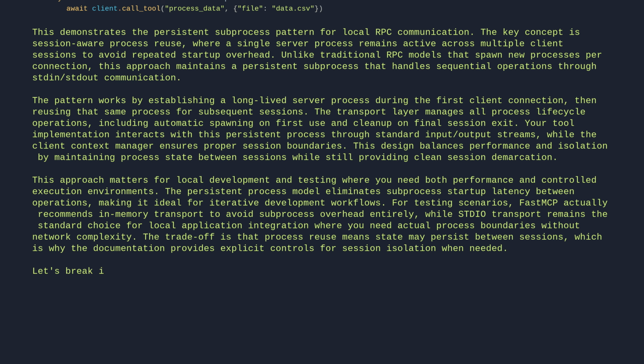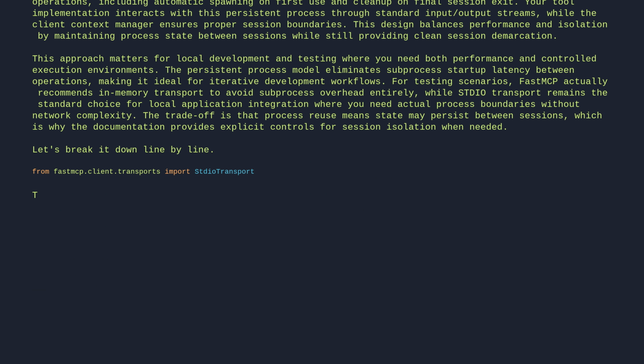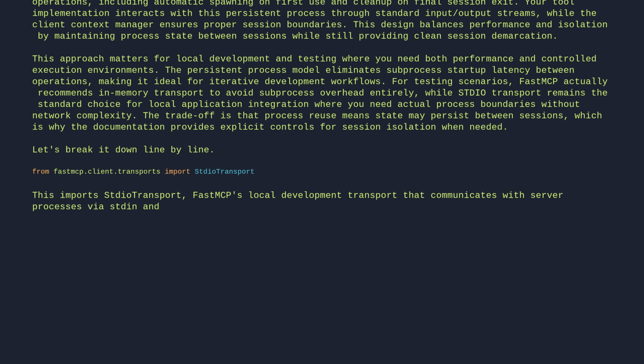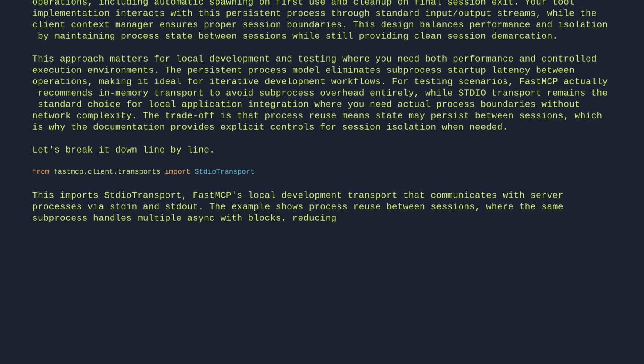Let's break it down line by line. From FastMCP client transports, import StdioTransport. This imports StdioTransport, FastMCP's local development transport that communicates with server processes via stdin and stdout. The example shows process reuse between sessions, where the same subprocess handles multiple async with blocks, reducing overhead while maintaining session isolation through protocol-level separation.